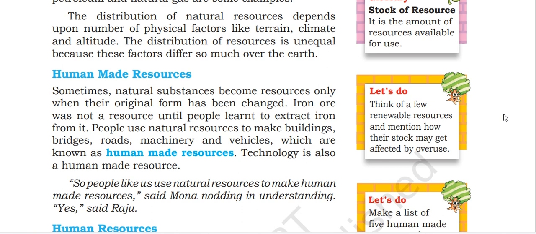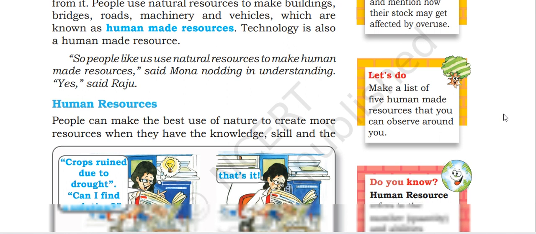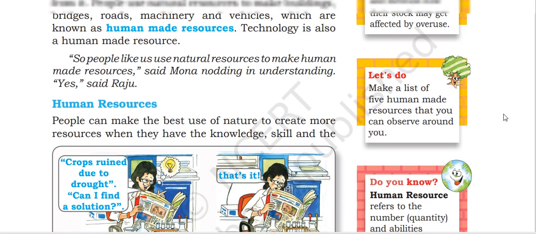People use natural resources to make buildings, bridges, roads, machinery, vehicles, which are known as human-made resources. Technology is also a human-made resource. So people like us use natural resources to make human-made resources, said Mona, nodding in understanding. Human resource. Okay.